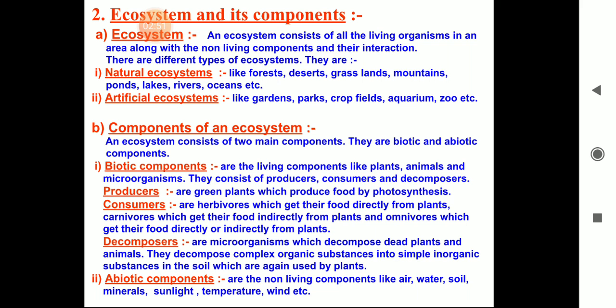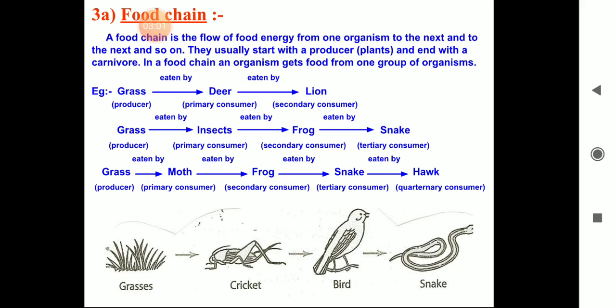Abiotic components are non-living components like air, water, soil, minerals, sunlight, temperature, wind, etc. These all are non-living components or abiotic components. Now, a food chain is the flow of food energy from one organism to the next and the next to the next. So it starts with the producer and ends with the carnivores.